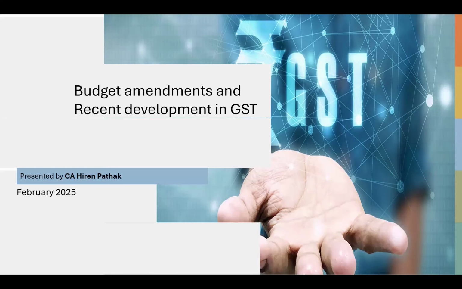As we go through the slides, if you have any questions, we will discuss them at that time only, so that it will be a fruitful discussion, right? Broadly, I have covered two parts. In the first part, I will discuss the budget amendments under indirect tax, which includes GST and customs. The second is the recent amendments. We start with the budget amendments first.